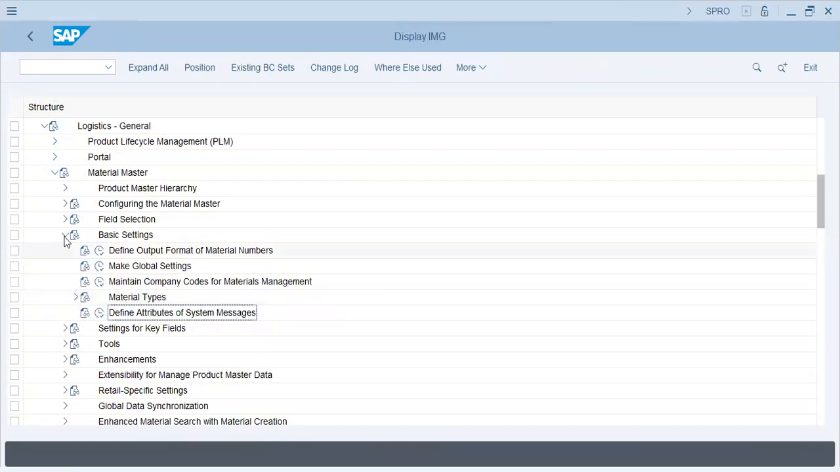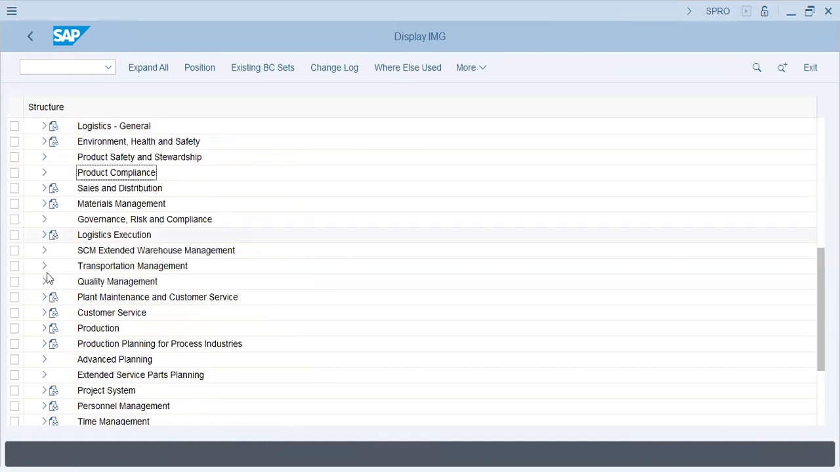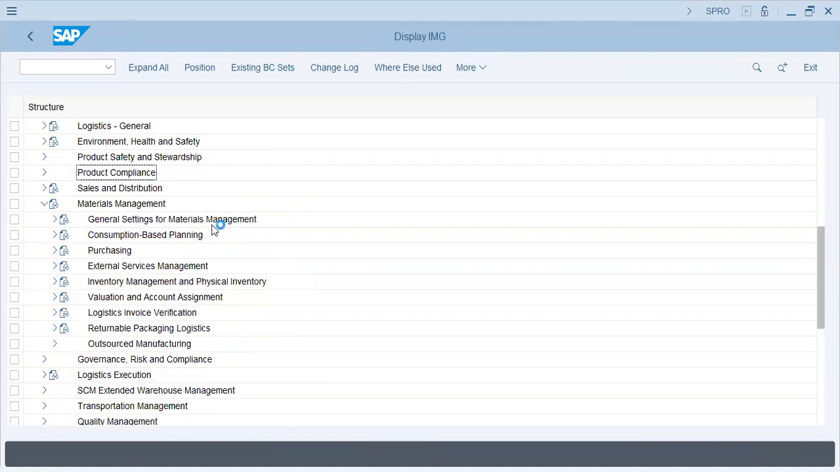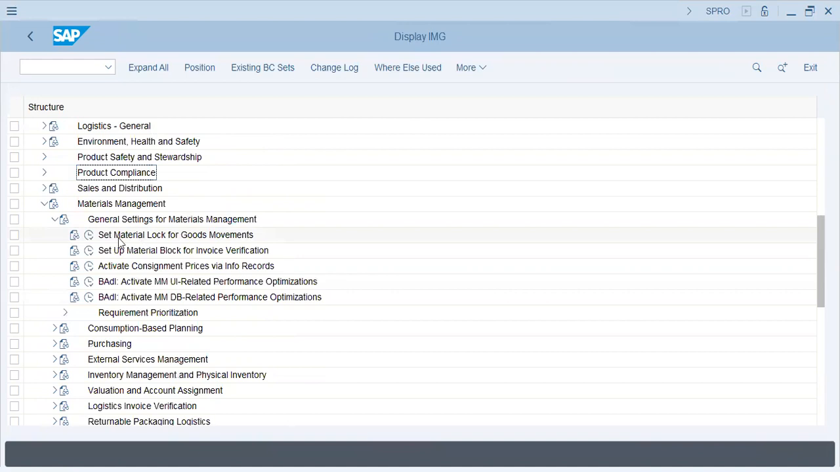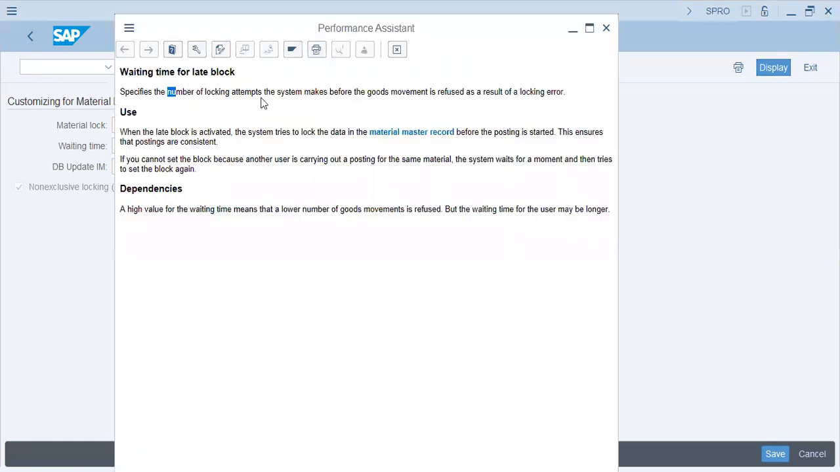Once we are done with this, we go to the next one, material management, general settings, material lock. Material lock is basically when you want to lock a material when it's being issued, used, or consumed. So you set a lock time for the other users so that they do not change anything in the quantity or the value of the material. The other user has to wait 10. What is this 10? Is it minutes or seconds? Locking attempts. These are locking attempts.